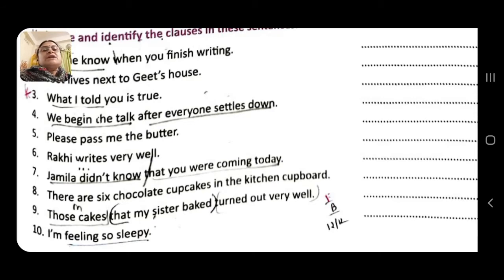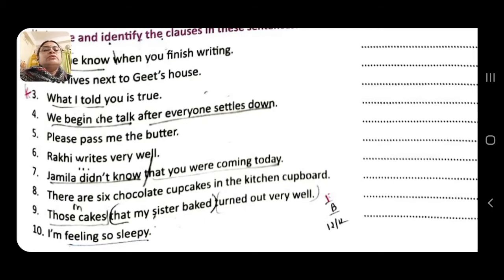Please pass me the butter. This is also a simple sentence, so we will say it is a main clause. Rakhi writes very well. This is also a simple sentence, so it is main clause.